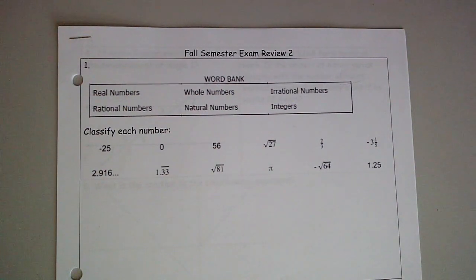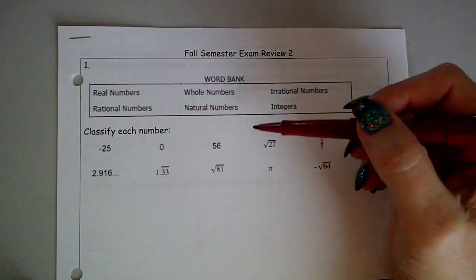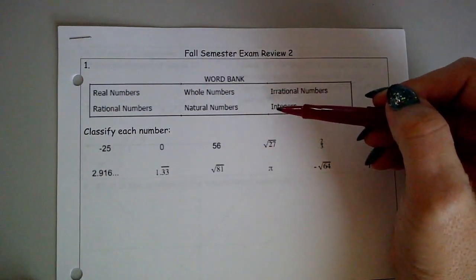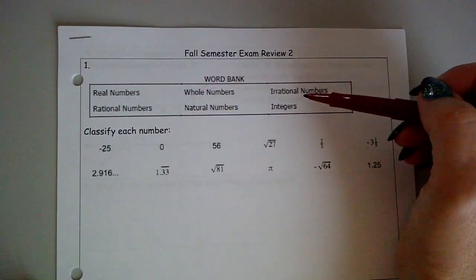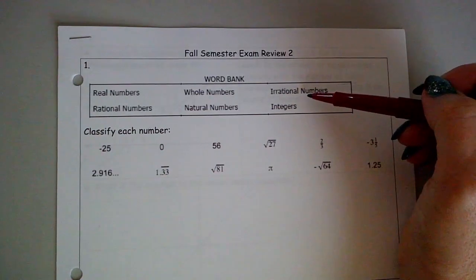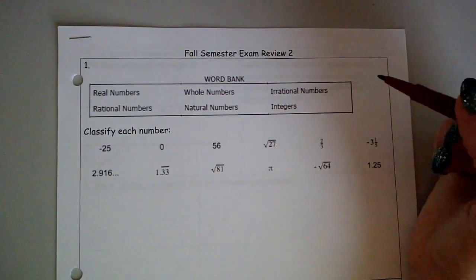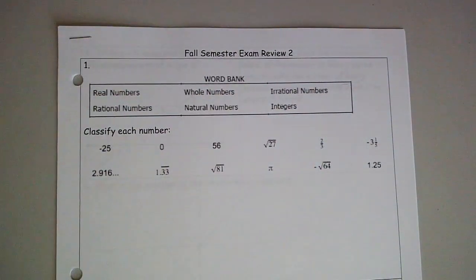So these are classifying numbers. We know that we have all the different ones. The smallest is going to be those natural numbers, followed by whole numbers, integers, rational numbers, and then on the opposite side of rational, we have those irrational numbers. However, everything is a real number. So when it comes to what I'm asking you for on each of these, I want the smallest classification that these numbers could fit into.